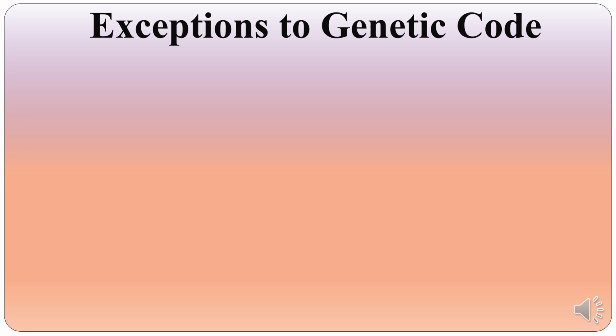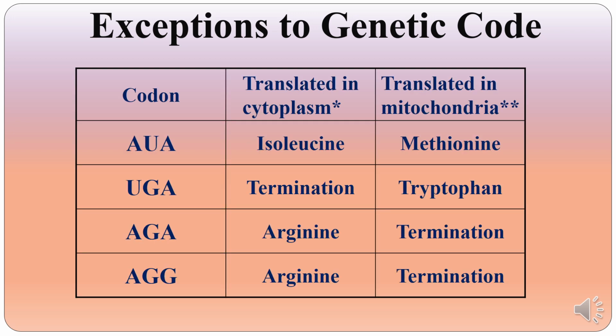Exceptions to the genetic code. We just discussed that the genetic code is highly conserved in all species and it codes for a single amino acid. However, there are a few minor variations which are shown in this slide. AUA codes for isoleucine in the cytoplasm and methionine in the mitochondria. UGA is a termination codon in the cytoplasm, whereas it codes for tryptophan in mitochondria. AGA and AGG code for arginine in the cytoplasm and they are termination codons in the mitochondria.